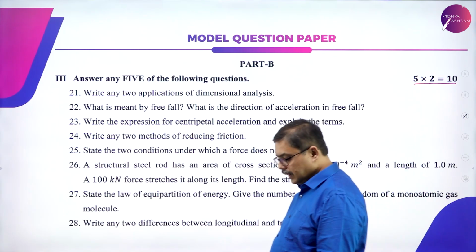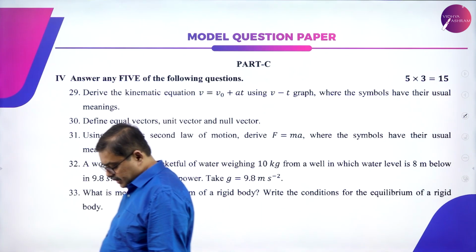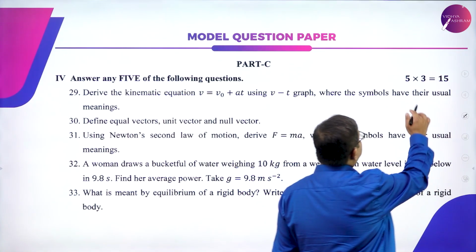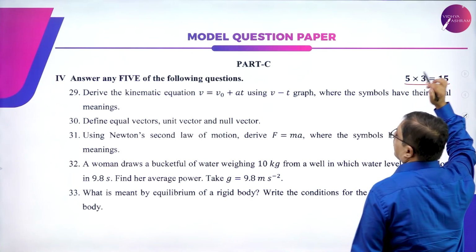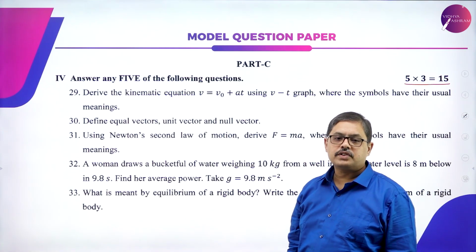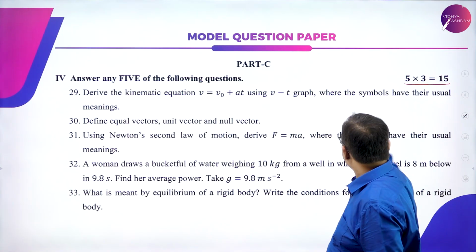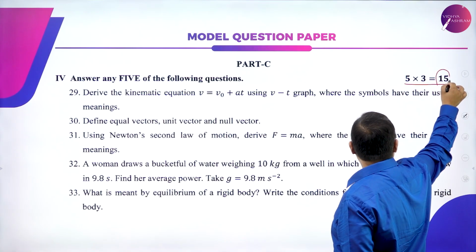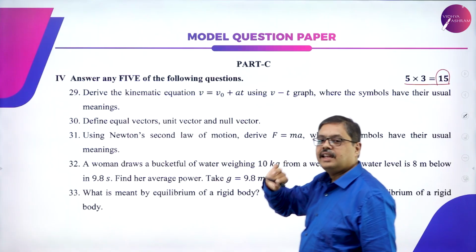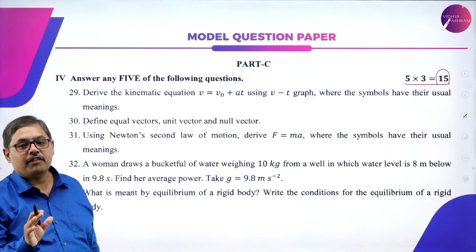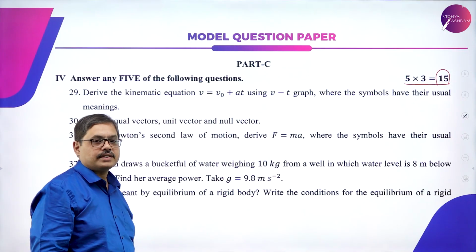Okay. Moving on to part C, main 4. These are 3 mark questions. Once again, 8 questions will be asked to you, out of which you have to answer any 5. So when you answer 5 3 mark questions, you can get 15 marks. Once again, descriptive type questions. You have to answer any 5 of the given 8 questions.